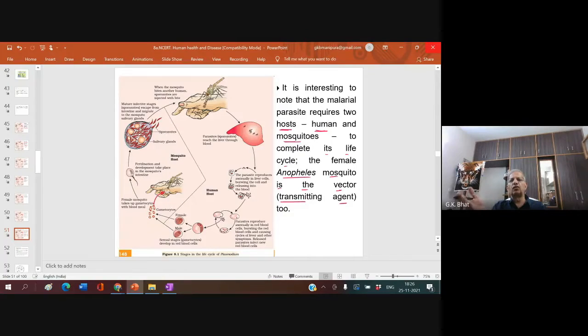We say the life cycle is digenetic. Wherever it shows sexual reproduction, it is called the intermediate host, and wherever it shows asexual reproduction, it is called the permanent host. There are two types of host, intermediate and permanent.